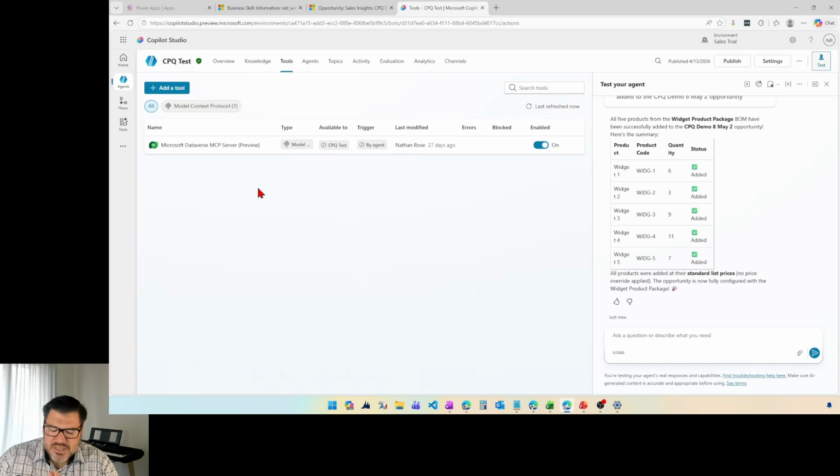So this is a demo of how you can start to think about complex rules-based processes like CPQ differently, using agents and business skills in Dataverse to let natural language and agentic capabilities replace a traditional costly rules-based engine. Now, this wouldn't necessarily work for every CPQ scenario, but you can start to see how this gets you faster time to value for scenarios that may not necessarily require that full, complex, heavy-duty, rules-based CPQ.